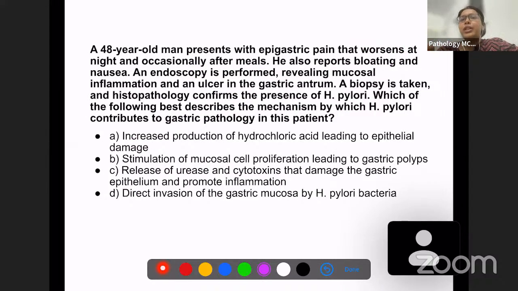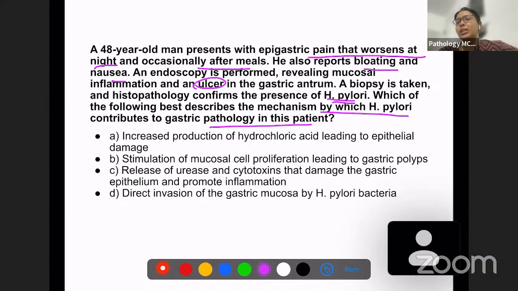Next question. A 48-year-old man presents with epigastric pain that worsens at night and occasionally after meals. He also reports bloating and nausea. An endoscopy is performed revealing mucosal inflammation and an ulcer in the gastric antrum. So you have an ulcer in the gastric antrum. A biopsy is taken and histopathology confirms the presence of H. pylori. Okay, so they've given you H. pylori infection. What is the question? Which of the following best describes the mechanism by which H. pylori contributes to the pathology?